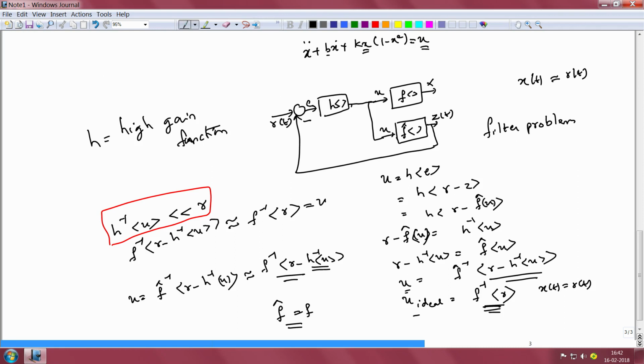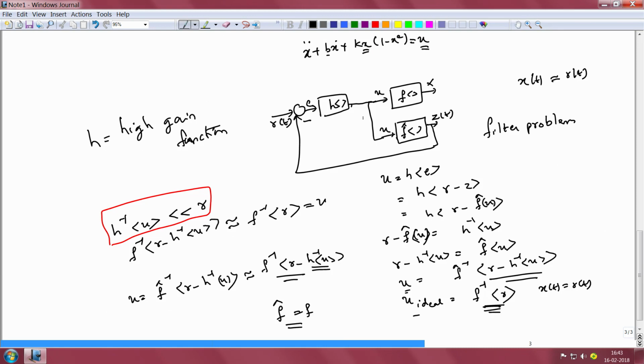What is very interesting about this prototype solution where we have H as the high gain function is that H need not in any way be related to the plant F which we are trying to invert. So, you can choose any high gain function and in principle be able to invert the plant dynamics. However, there is a small catch.